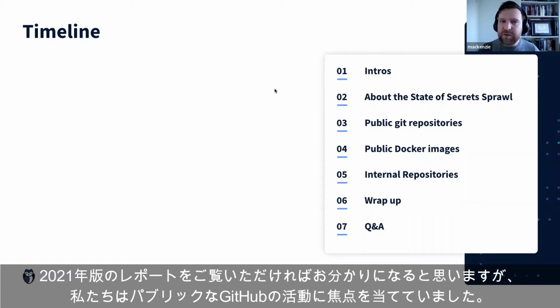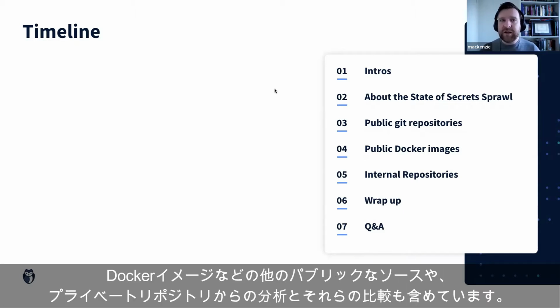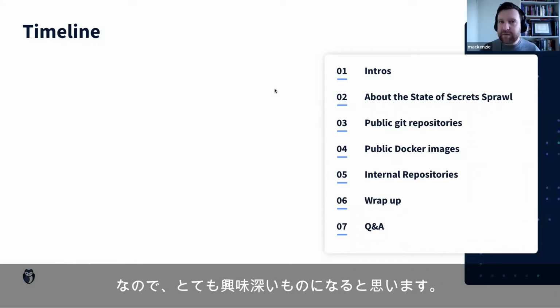So if you've reviewed the report in 2021, we really focused on public GitHub activity. So the secrets that we found when scanning public GitHub repositories. But now we're expanding this a little bit, and we're including other public elements such as Docker images, and we're also including some analysis from private repositories and how they compare. So it's going to be very interesting.